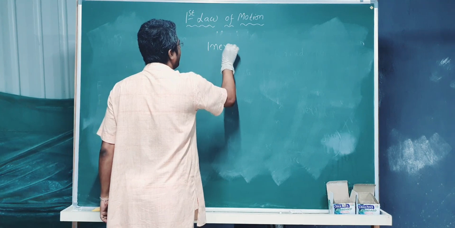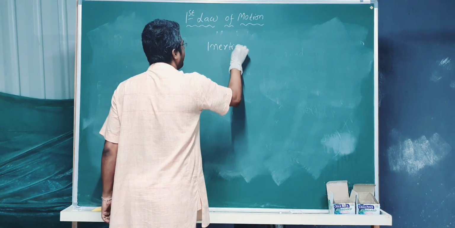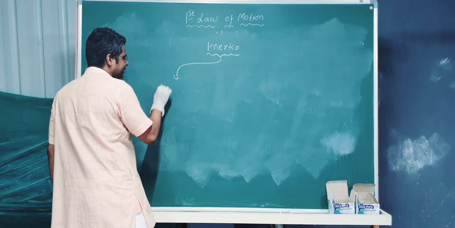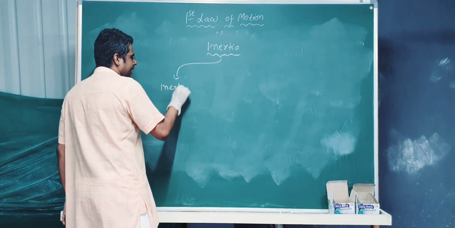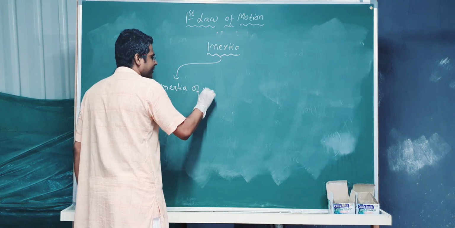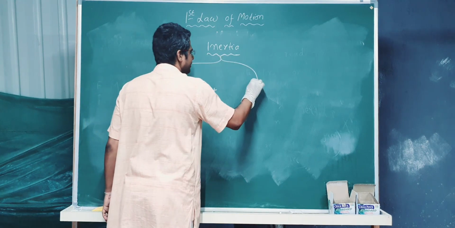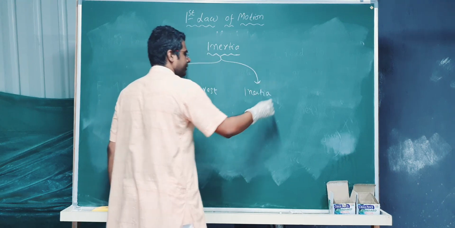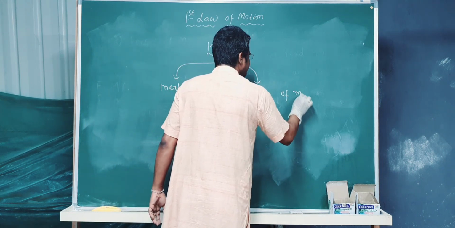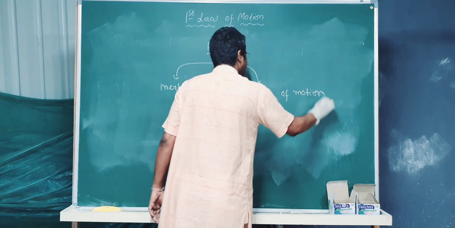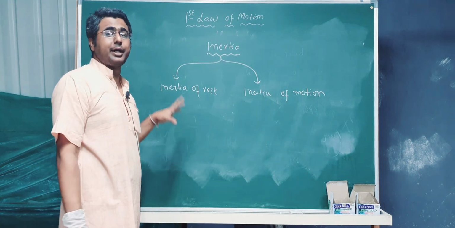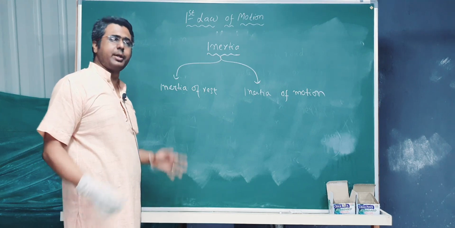First law, we will go a little bit deep into inertia. Remember, the first law of motion is also called the law of inertia. So see, there are two kinds of inertia. One is inertia of rest. Next is inertia of motion. Inertia of rest means property by virtue of which a body remains at rest.